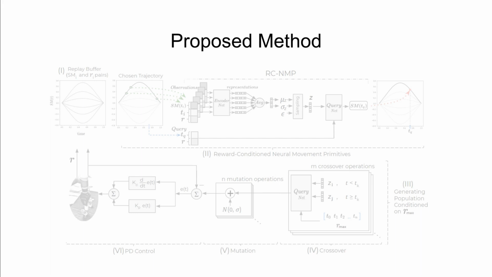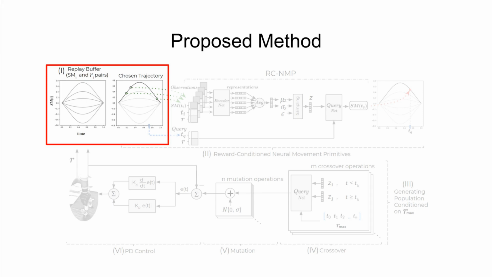We propose reward conditioned neural movement primitives, or RCNMP, for these challenges. RCNMP generates trajectories by conditioning them on rewards, uses variational inference to construct a stochastic latent space, and benefits from evolutionary strategies by applying a novel, self-organized crossover operation in latent space and a mutation operation in task space.